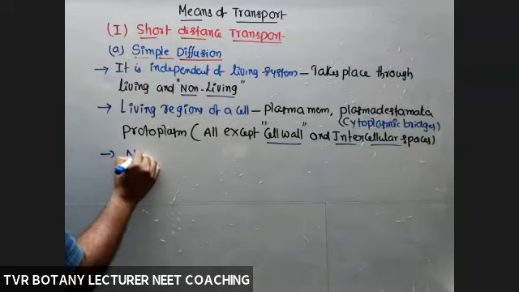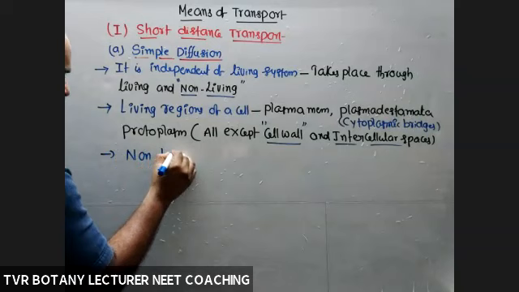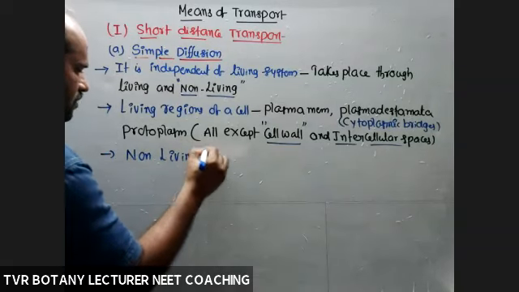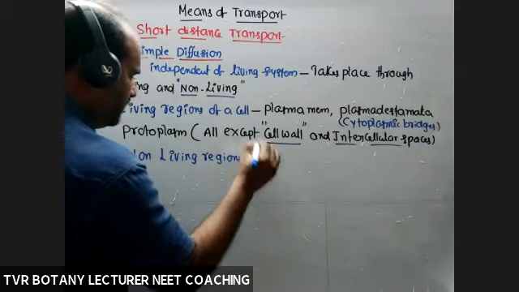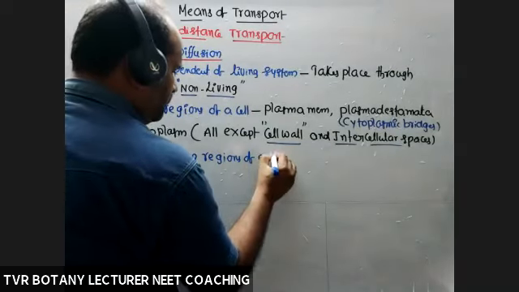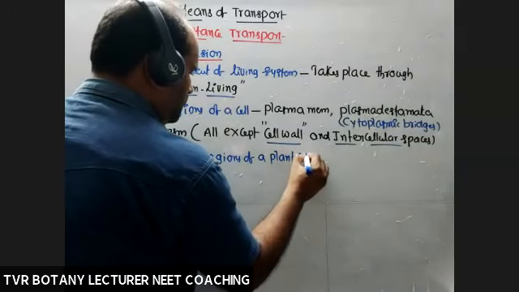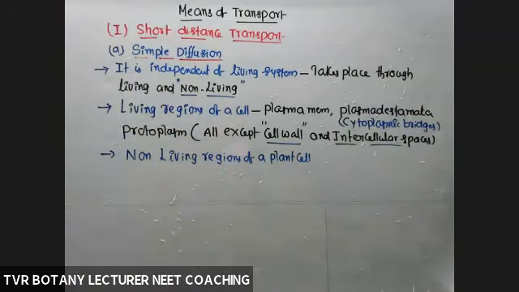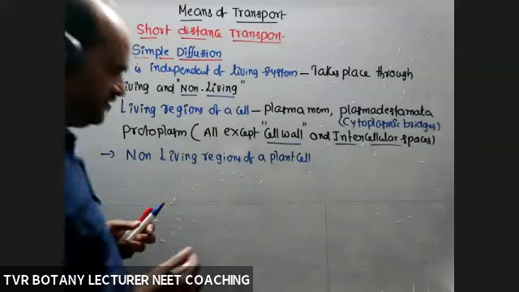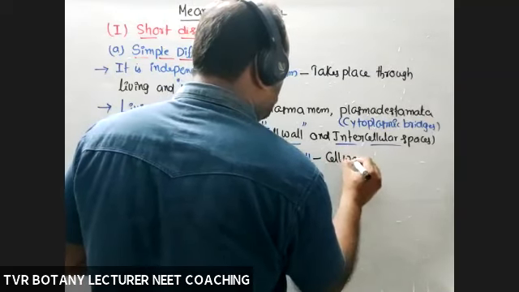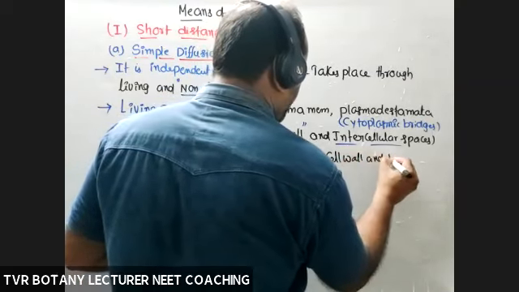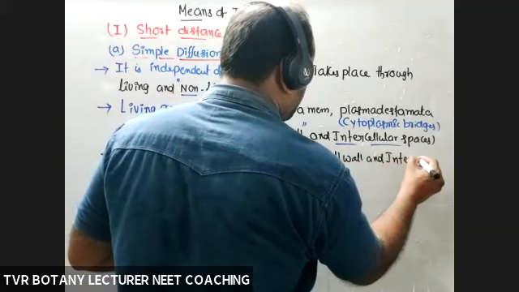So what about non-living regions? Non-living zones or regions of a plant cell. Generally, a plant cell is with cell wall. And in a tissue, intercellular spaces may be present or not, that depends on the type of tissue. Cell wall and intercellular spaces.